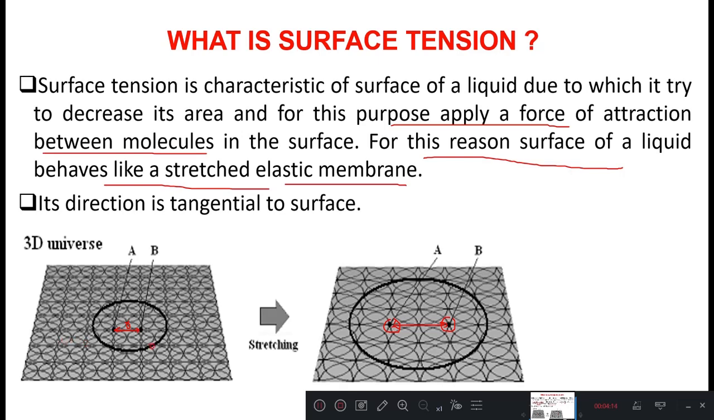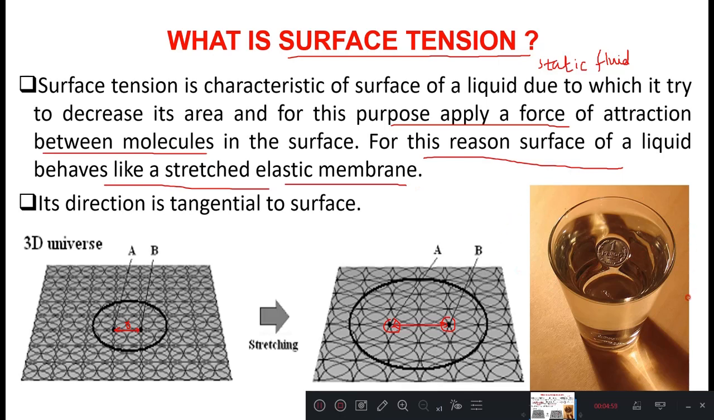So surface tension can now be defined as the property of matter by virtue of which the free surface of a liquid at rest behaves like a stretched elastic membrane having a contractive tendency. This surface tension acts for a static fluid. Always remember, surface tension acts for static fluid, and viscosity is for moving fluid. This is the property of a liquid when the liquid is at rest. Okay, so look at this example.